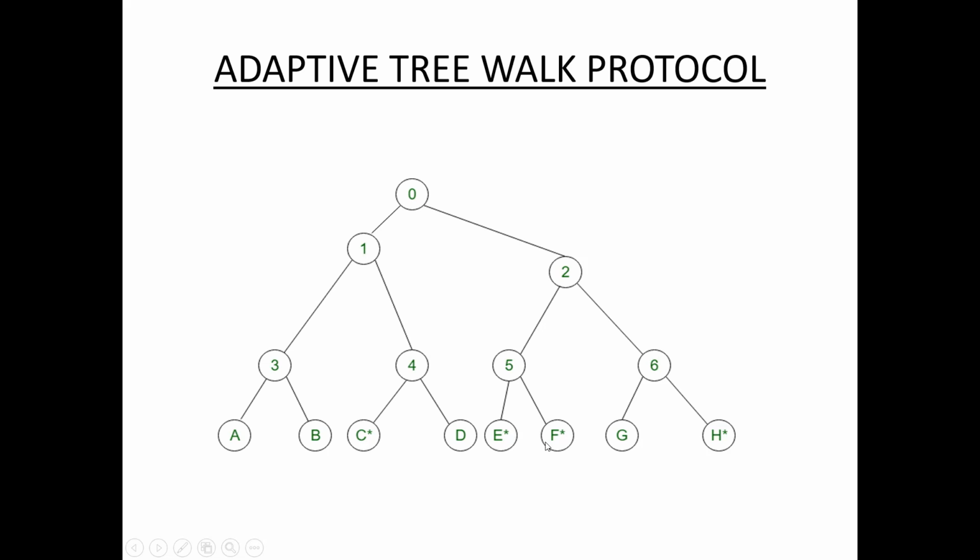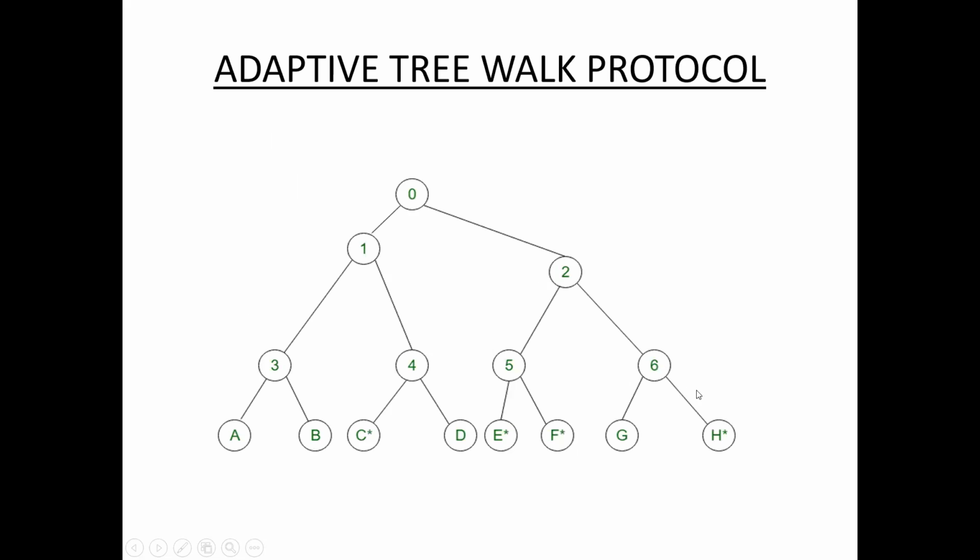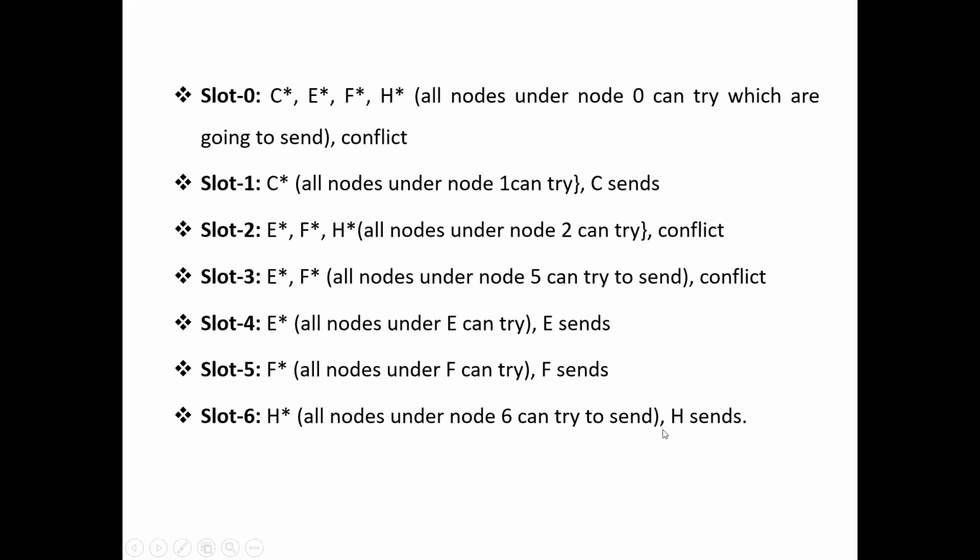EF is in conflict, so it is divided into two separate slots. E sends, and F sends. Next, slot 6, H sends.